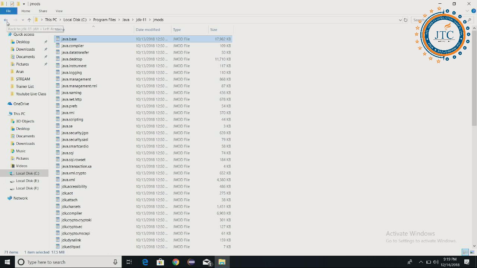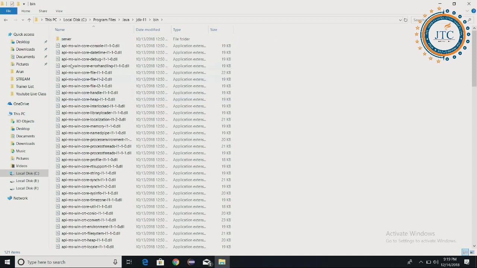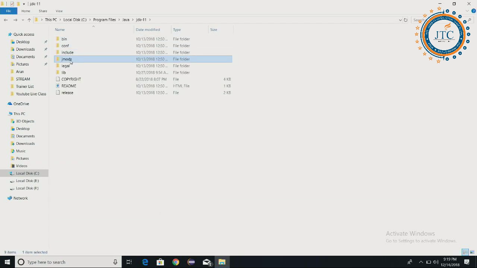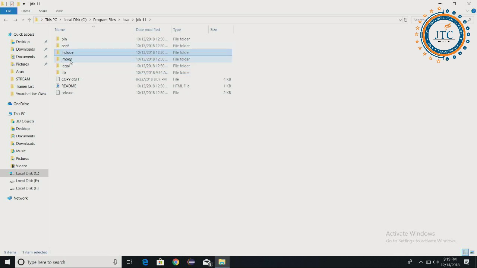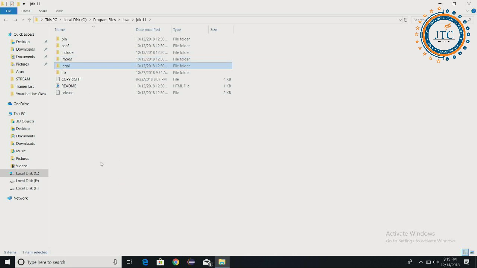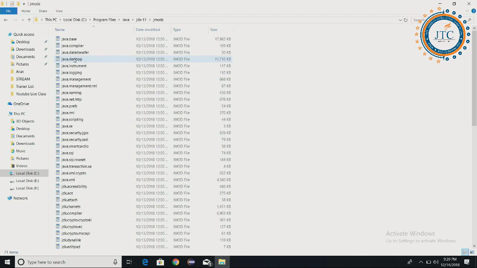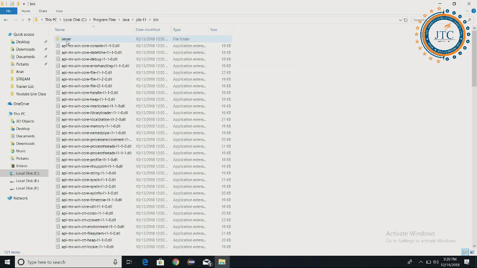Inside this, I'll be coming to everything. Now here we are getting the bin folder, the lib folder, and inside this, something CFG. So there has been a significant change. What you have seen is the modular concept, the Jmod file. From time to time we will be coming across all these things, whatever we have at present.